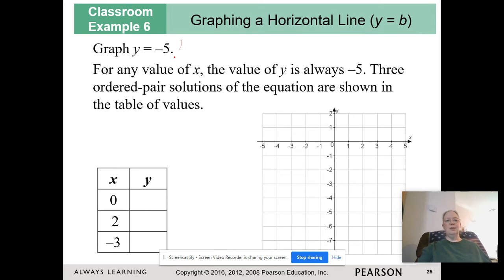Notice this equation right here. This is a linear equation. The graph will be a line. It is not a number. It is not a point. It is a line. But it does not have the variable x. So I want to remind you that if I were to add 0 to both sides, I haven't changed the equation, correct? 0 plus y is equal to negative 5.